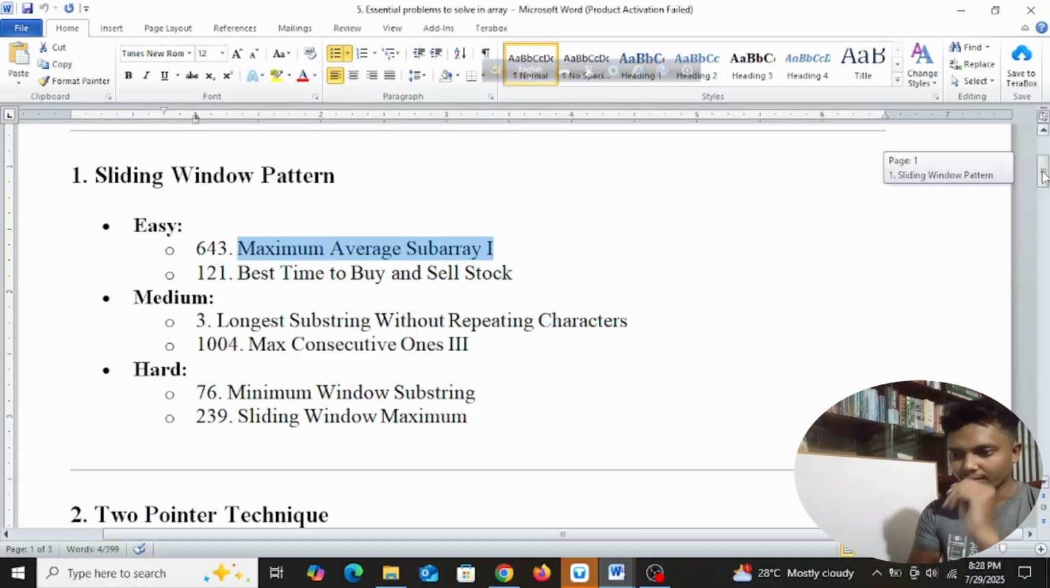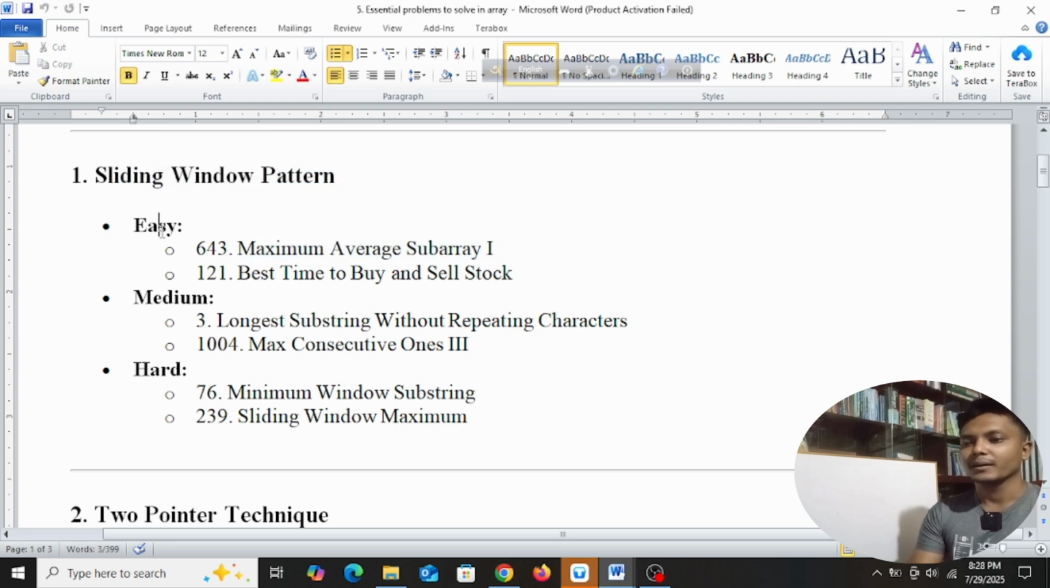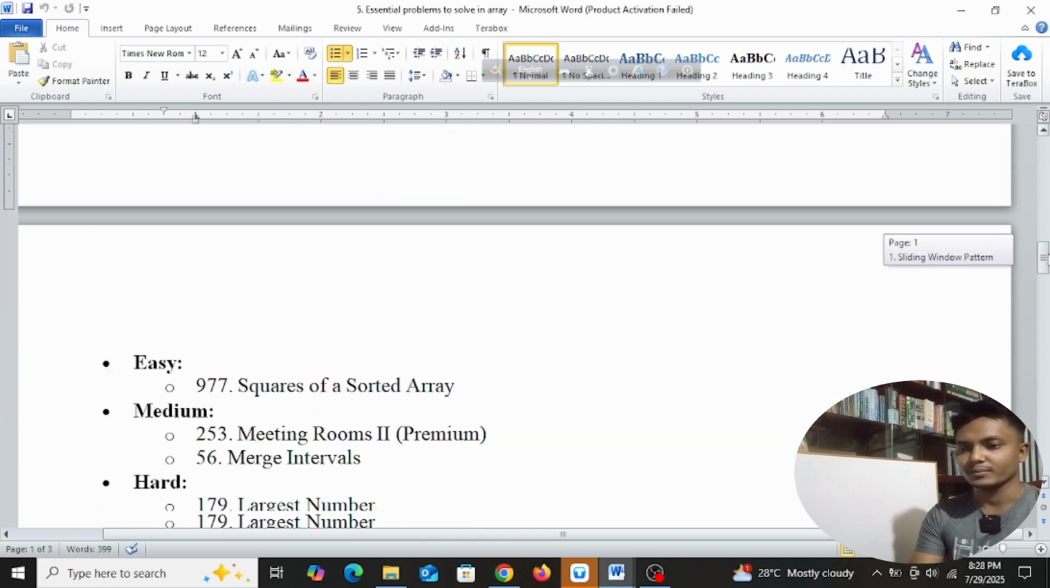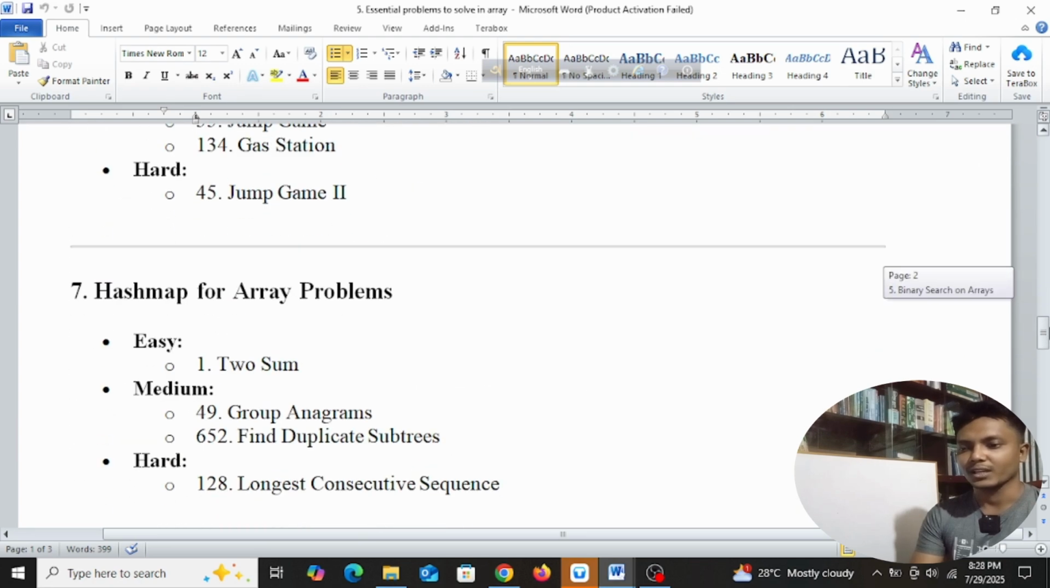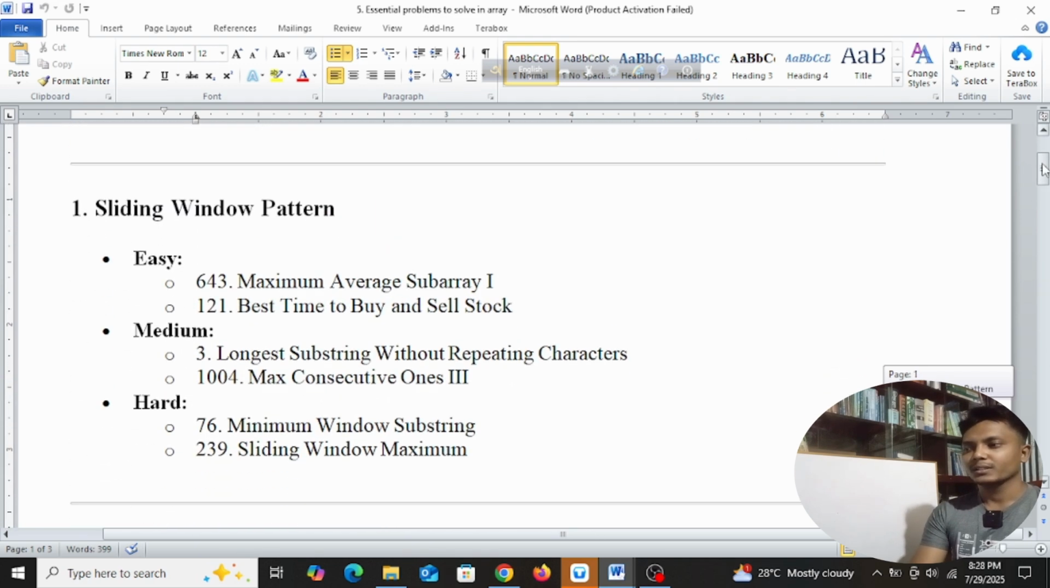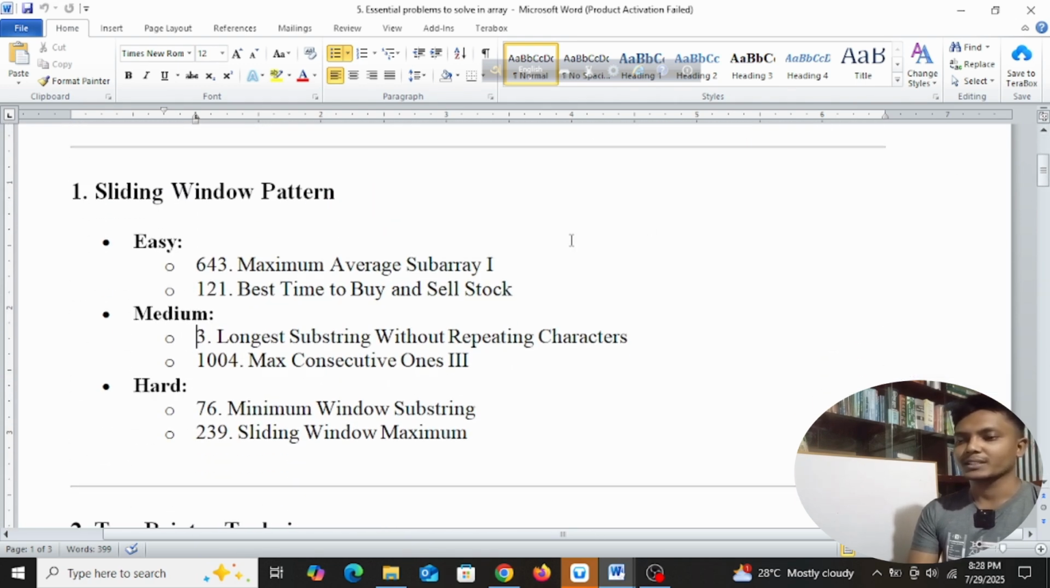Anyway, we will start with the sliding window pattern, right? We will start from the easy problems, then medium and hard, and maybe after that, the two pointer technique, prefix sum, sorting based problems, binary search, greedy approach, and hash map. We will try to learn these topics too, right? In the first video, we will discuss the maximum average subarray, which is a problem of the sliding window pattern. We will see what sliding window is, but first we will try to understand the problem.